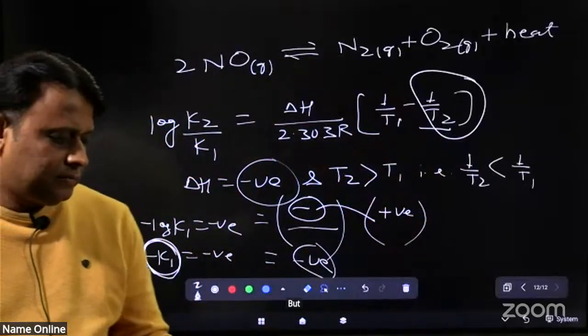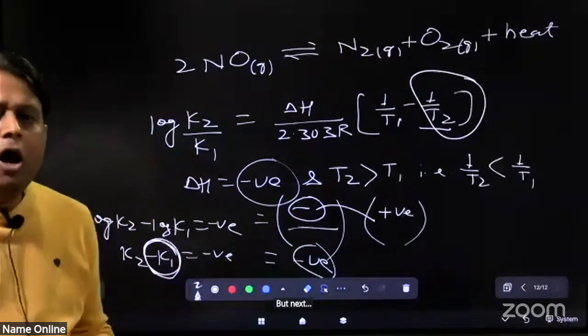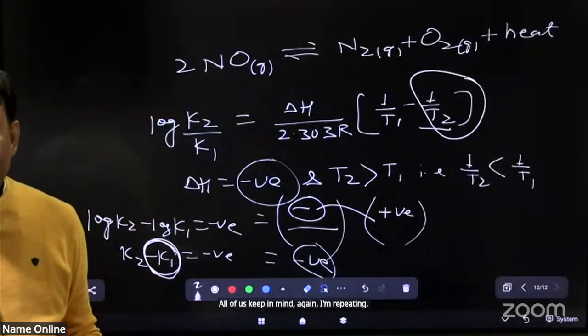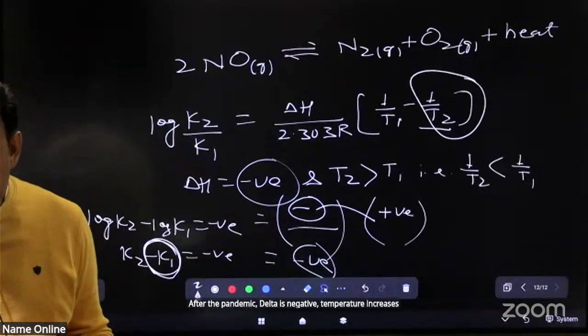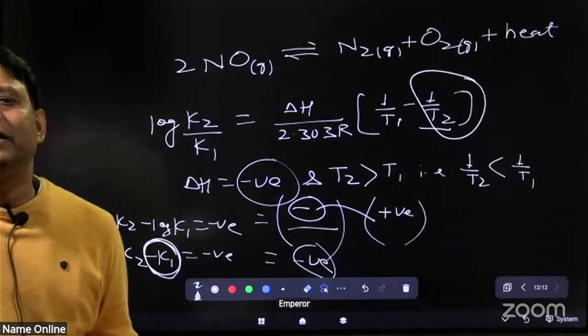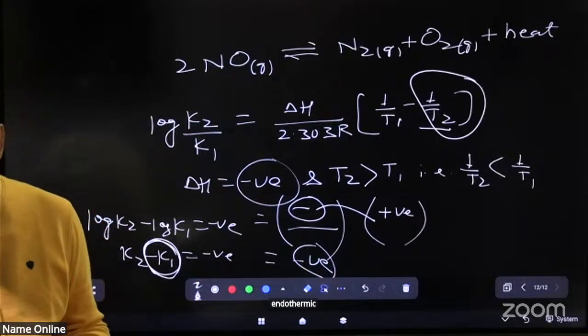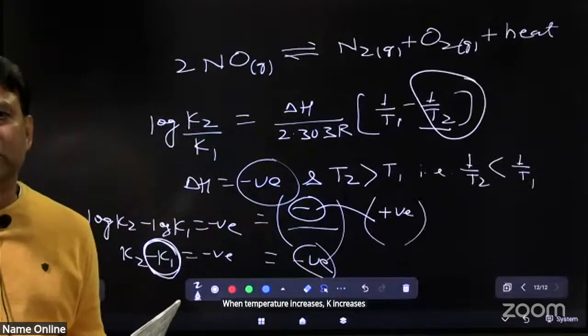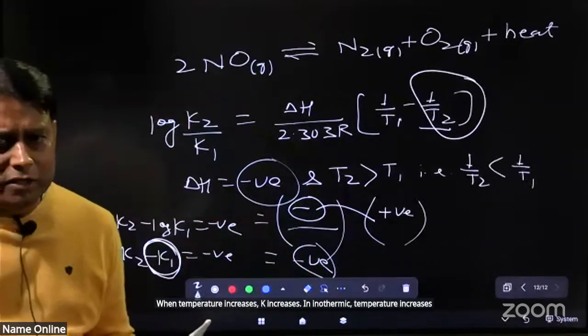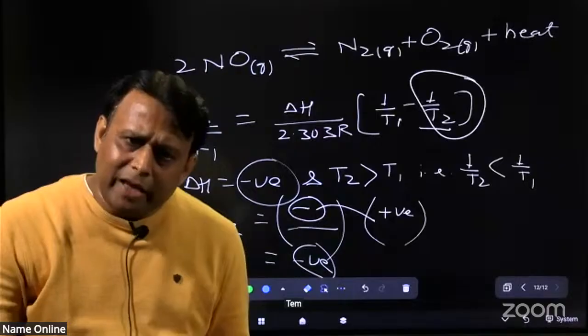But next, always keep in mind, again I am repeating: exothermic, delta H negative, temperature increases, K decreases. Temperature decreases, K increases. Endothermic, delta H positive, when temperature increases, K increases. Temperature decreases, K decreases.